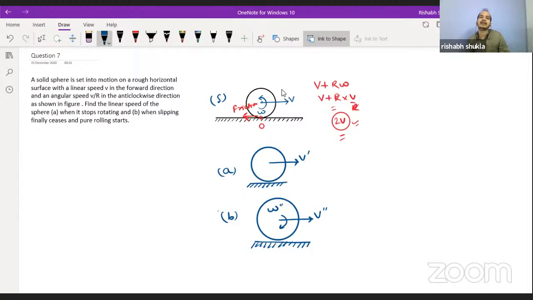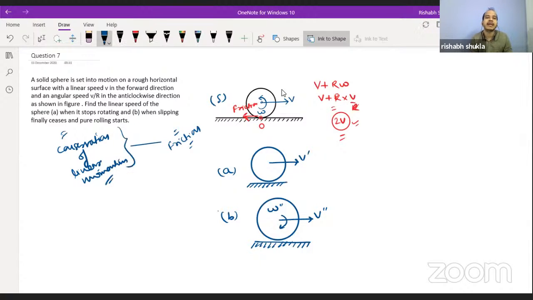Are we getting this? Now, the thing is that friction is acting on the body, so we cannot go for conservation of linear momentum. Are we getting this point? Why? Because an external force, the friction, is acting throughout these cases. Throughout the time, the friction force is acting.